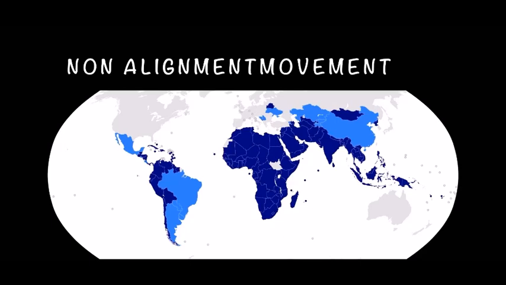The non-alignment movement is based on principles of humanism, global peace, and equality. It has encouraged the resolution of international disputes by peaceful means. It has taken a firm stand on disarmament, fostering human rights. Non-alignment movement has put forth the problems of poor, undeveloped countries. It has brought several new streams of economic and social changes into international politics.